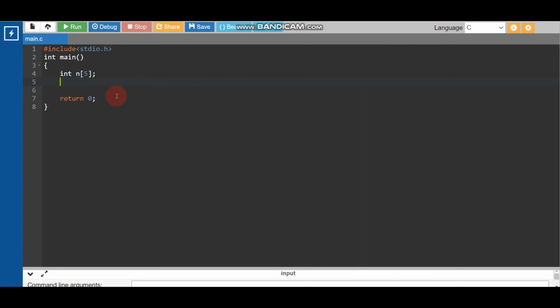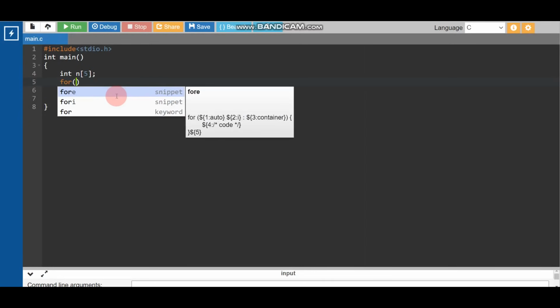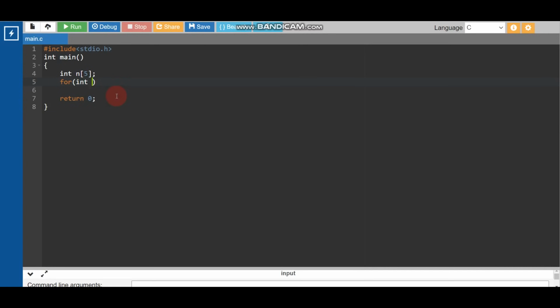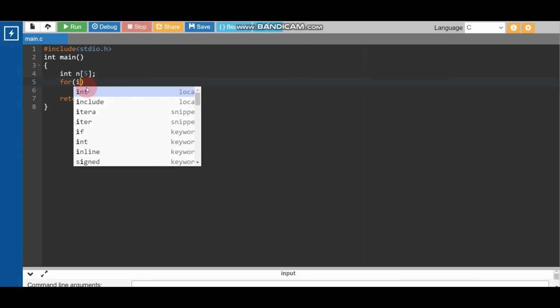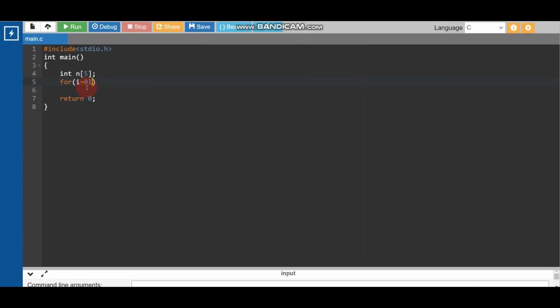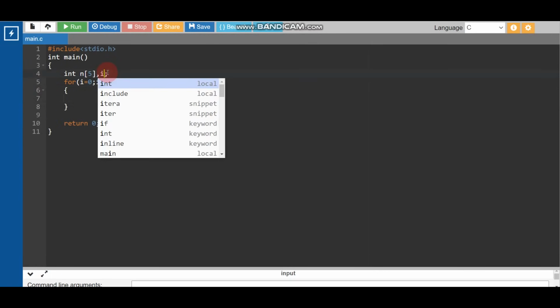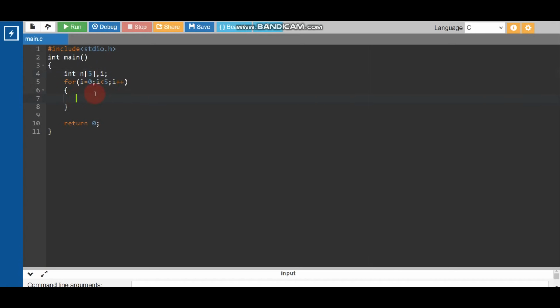So how to use a for loop? You can write for, and inside that you can write int i = 0; i < 5; i++. If you know the basic for loop, then you can easily understand what this line says. I'm going to declare here the integer i. Now I'm going to take 5 inputs.